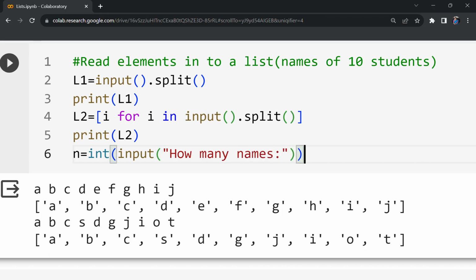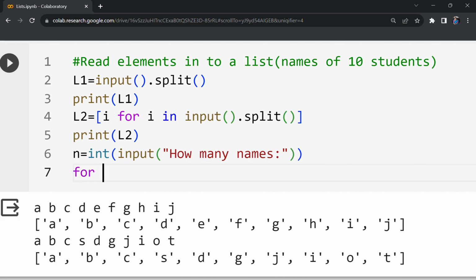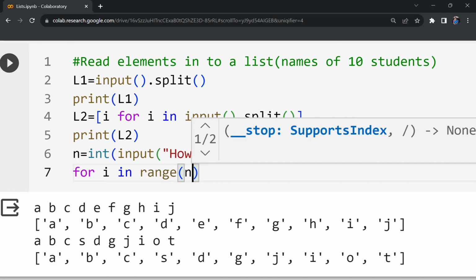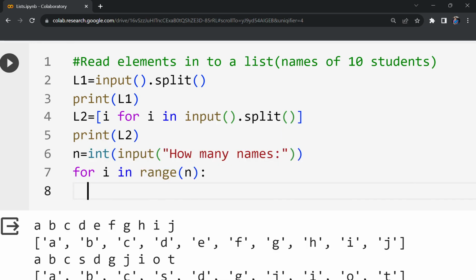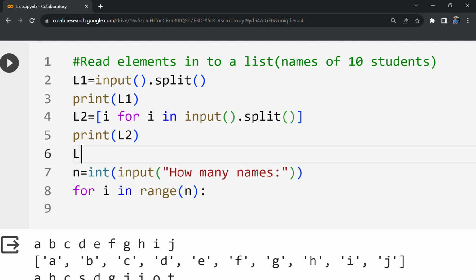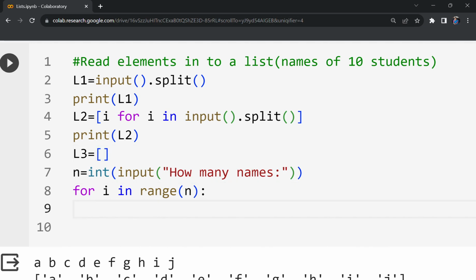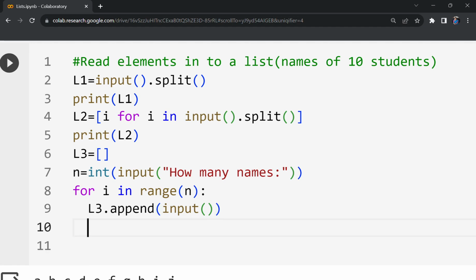How many names? Then I will run a for statement for i in range n. We will read, let me create one list here, L3. We will read element by element, and then that will be appended with L3.append. Input, oh sorry, this is input. This is a string form, that's why input. Then print L3.